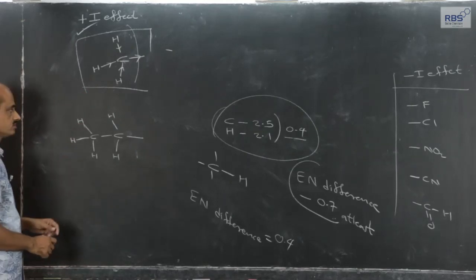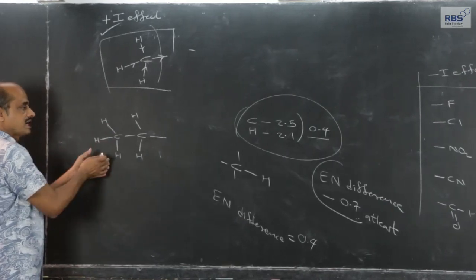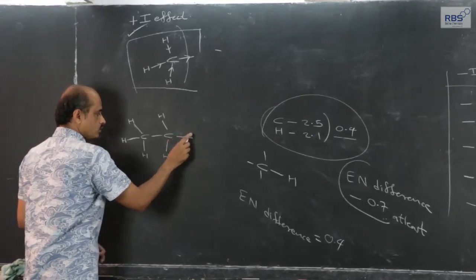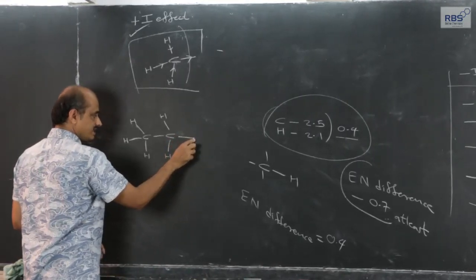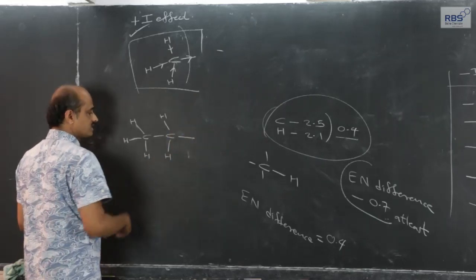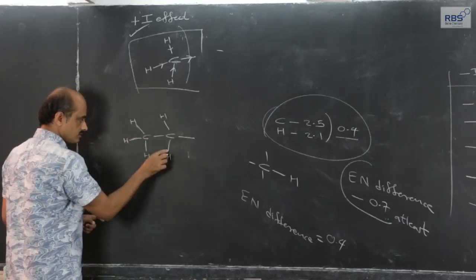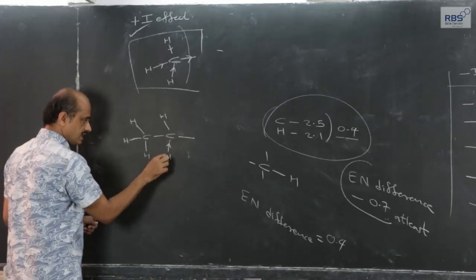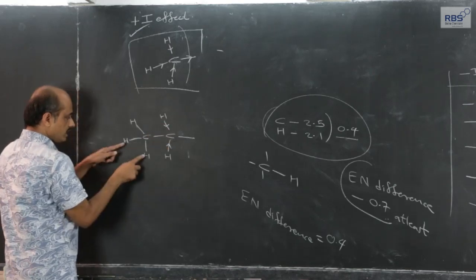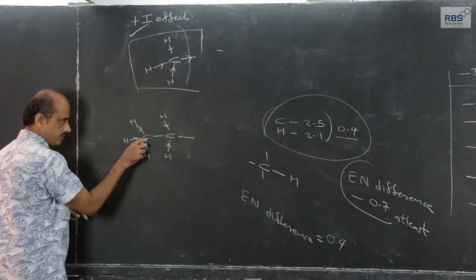We can consider ethyl group and compare the positive inductive effect capacity of ethyl group with methyl group. Here, since I have shown valency incomplete, means here is a chain of carbon, certain groups are attached. Now, similar explanation, CH bond, slight shifting of the shared pair towards carbon because of these two CH bonds. Now, these three CH bonds will increase the electron density in the area of this carbon.